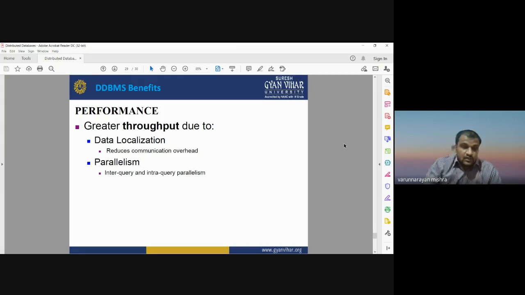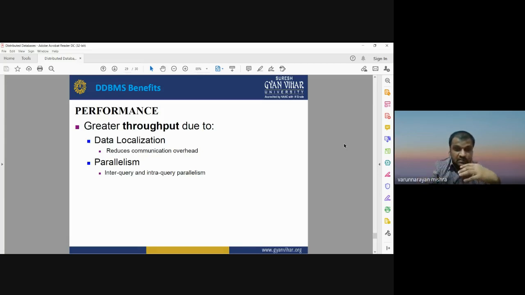Autonomy means no database from a computer has a relation to the database on another computer. That is a kind of data localization that reduces the communication overheads. And parallelism is also there. You can connect computers having multiple data sets, that is a multi database management system, that is a parallel database management system.